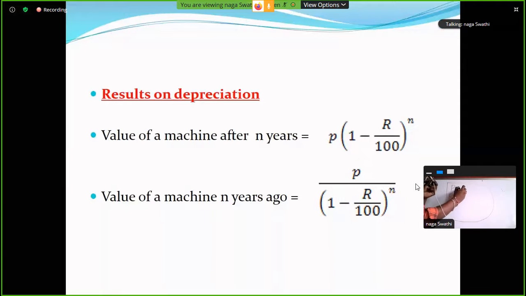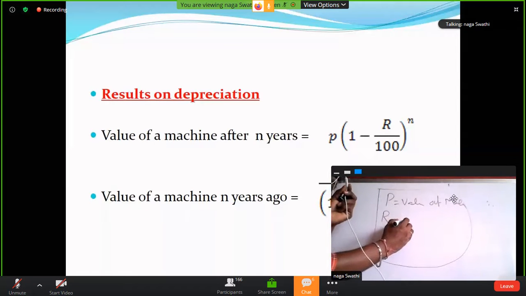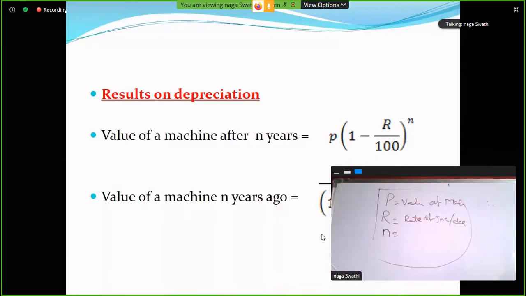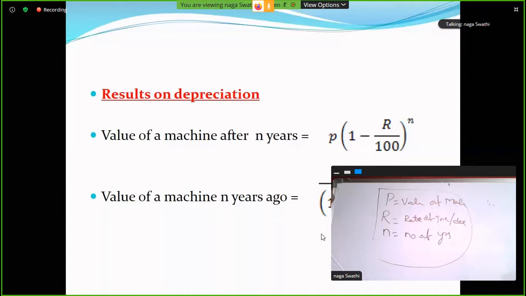Here P is the value of a machine, R is the rate of increase or decrease, and N is the number of years.